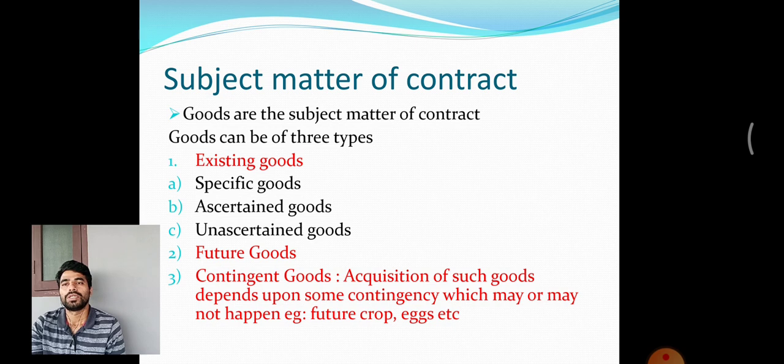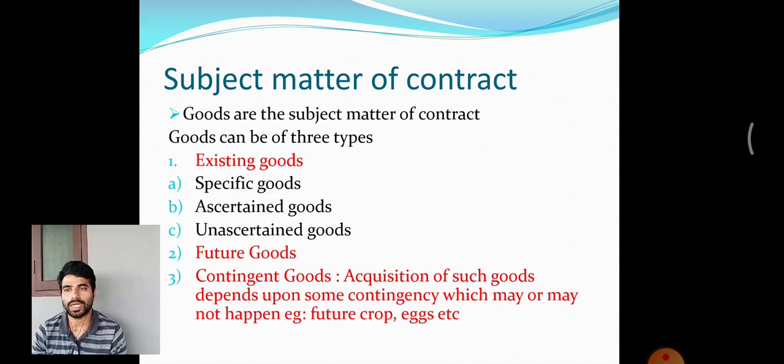To make a contract of sale, as I said, we need some things. We will explain in detail all the elements or ingredients.